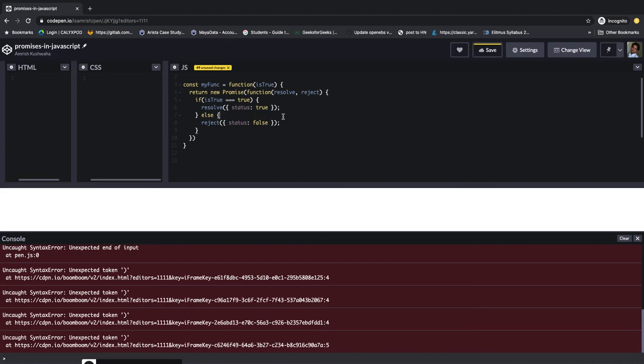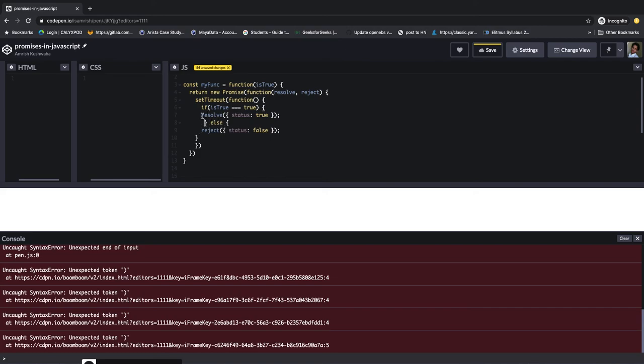Okay, and let's add a setTimeout also to simulate the situation of a third-party API call, some kind of thing. So I will write setTimeout, and this is also taking a callback function, and in that callback function this code is there.